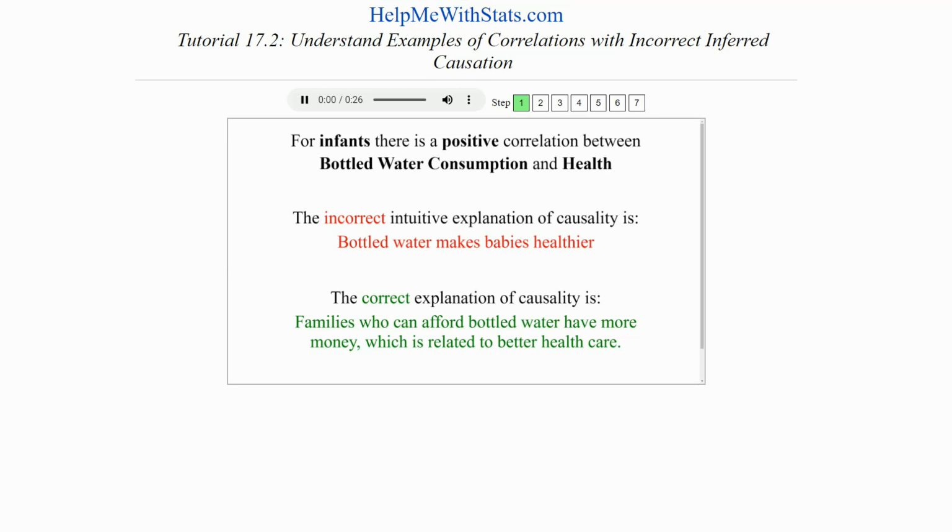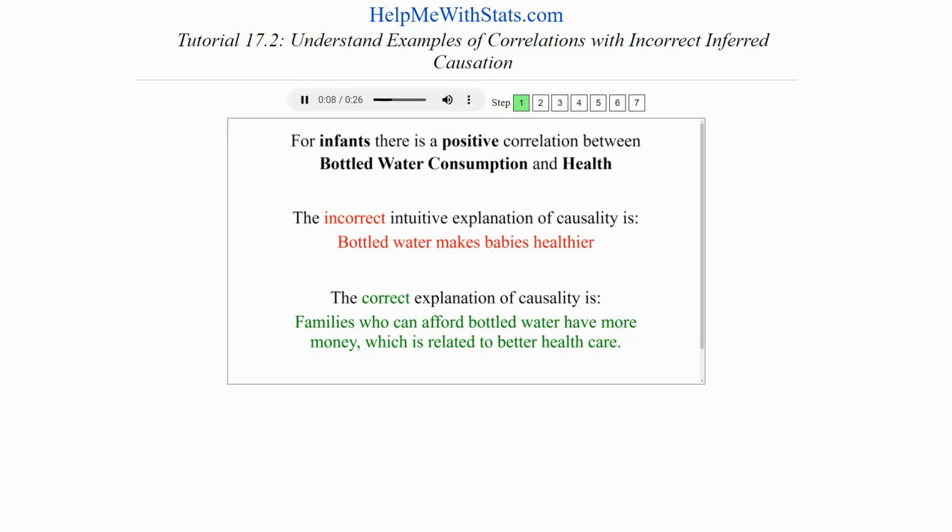HelpMeWithStats.com was used to create this tutorial that can help us understand examples of correlations with incorrect inferred causation. Let's look at some positive correlations and the incorrect intuitions that might exist for the causal relationship between the two variables.